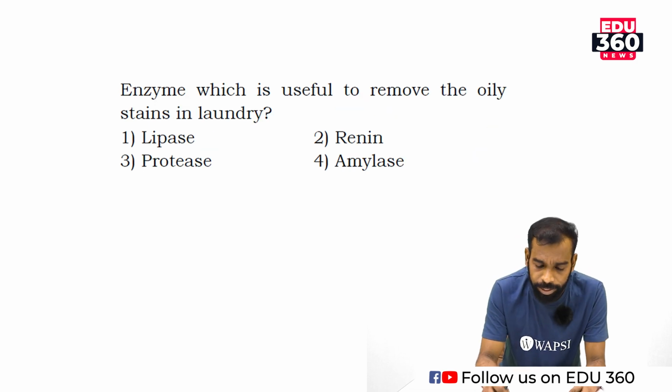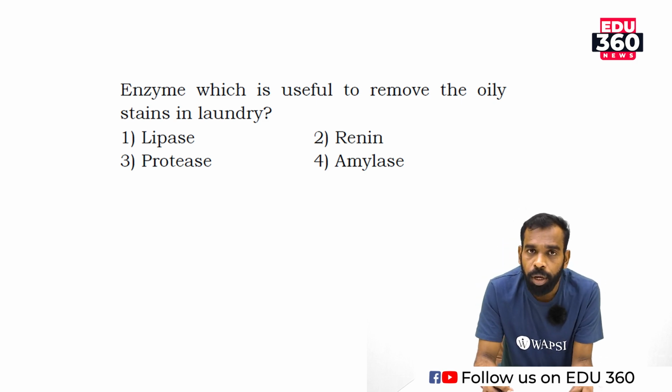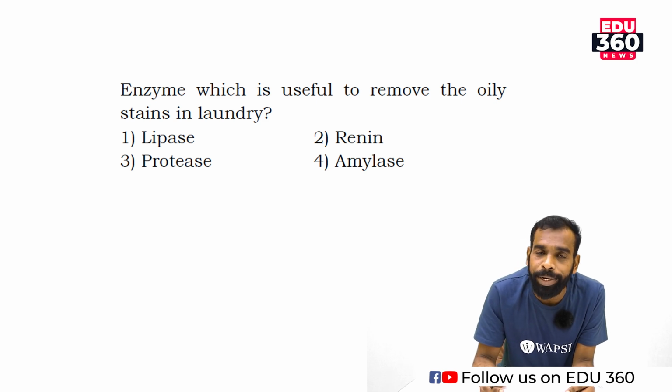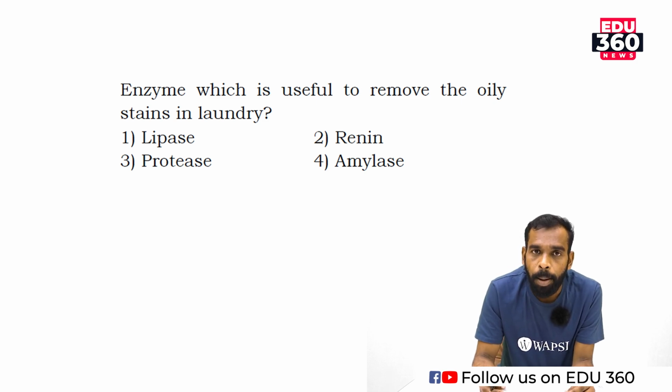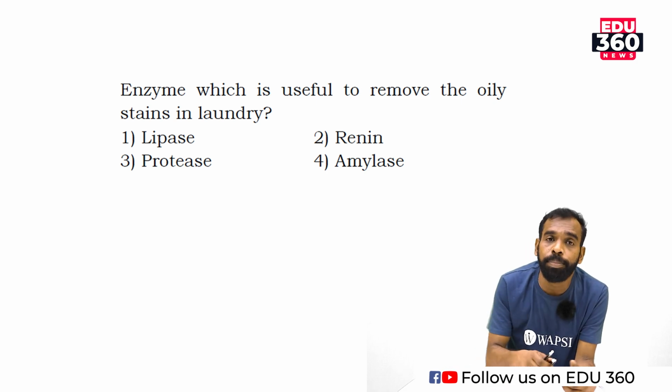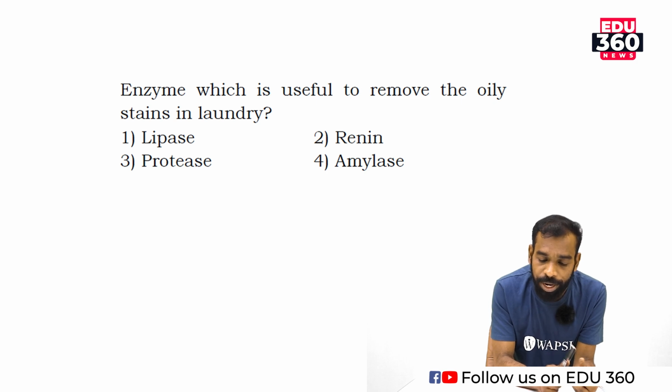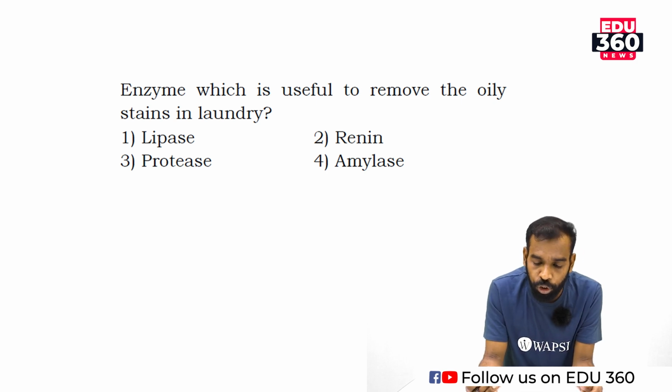Question number 18. Which enzyme is useful to remove oil stain in laundry? You know, we are using different types of detergents for removing dirt from our dresses in our daily life. So those detergents must contain enzymes. Which enzyme is useful to remove the oily stain from laundry?